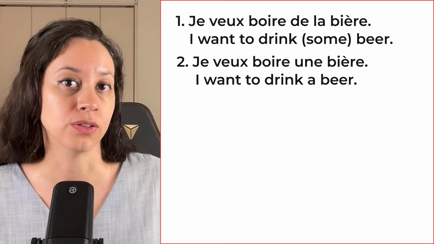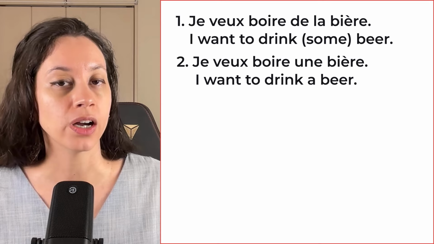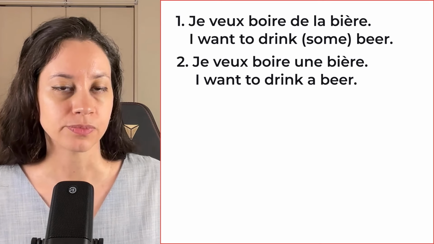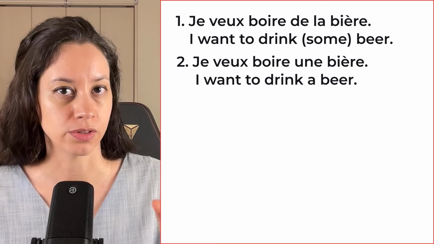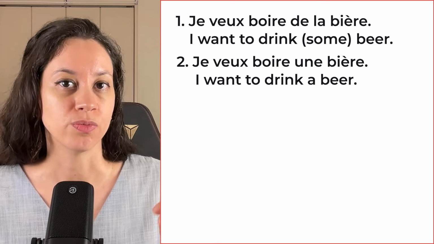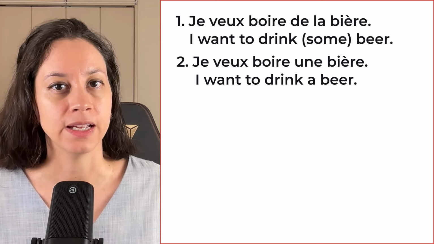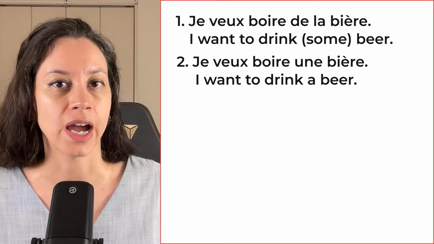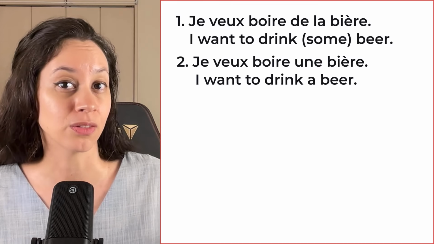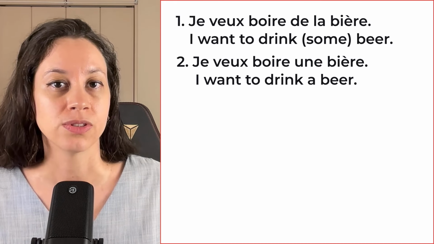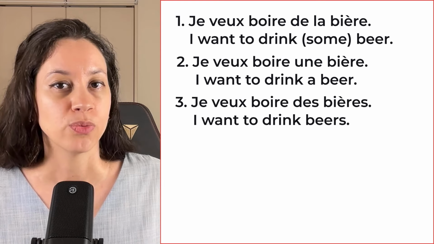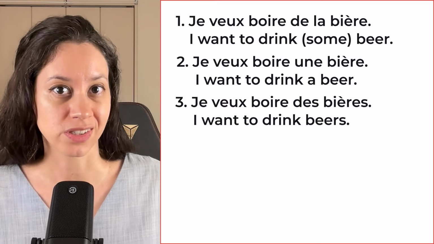And I could say in French, je veux boire une bière. Here I'm using une because bière is feminine, right? Je veux boire une bière. And now let's say that I want to have several glasses of beer. Then I could say, I want to drink beers.